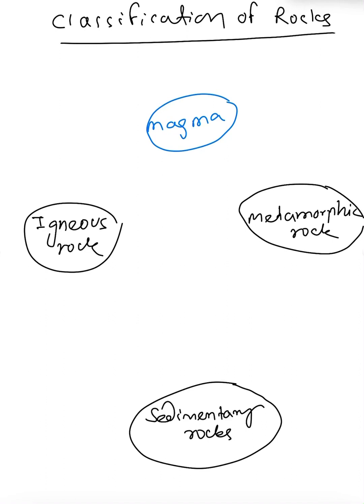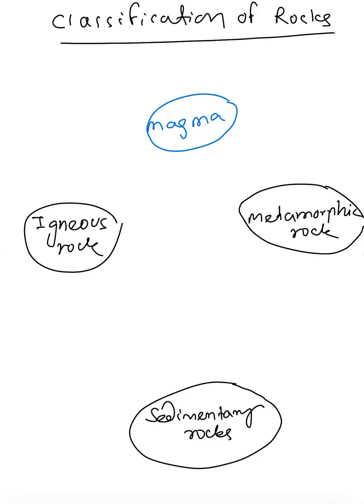Today we are going to study an important chapter with respect to soil science, that is classification of rocks. So let us come to the topic. Majorly there are three types of rocks: one is igneous rock, sedimentary rock and metamorphic rock.